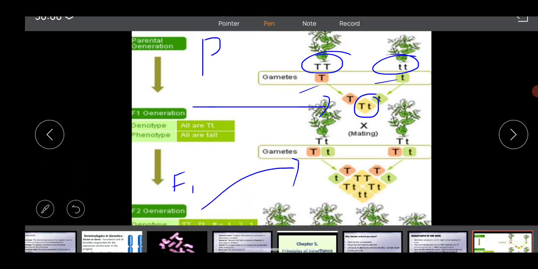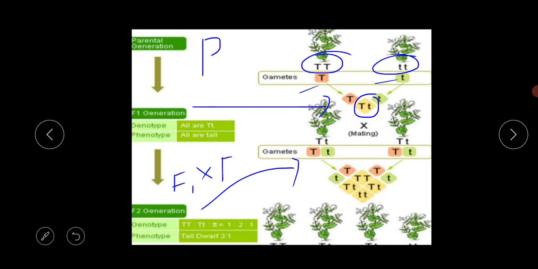The result of the F1 generation is capital T and small t. So that's why I am multiplying capital T small t into capital T small t.